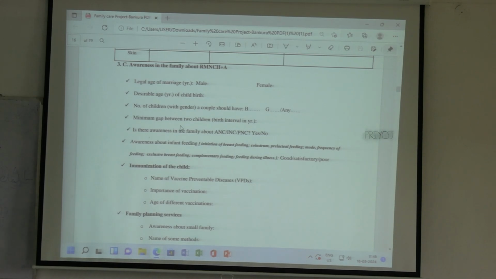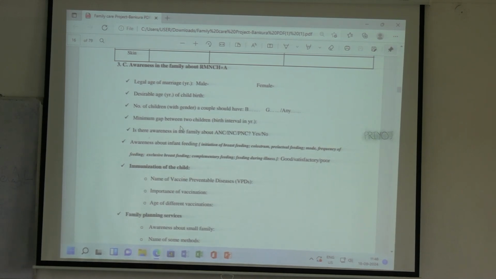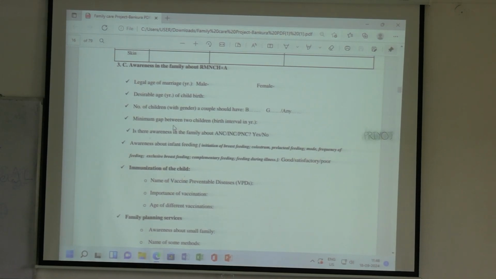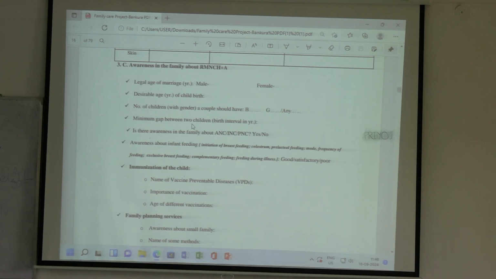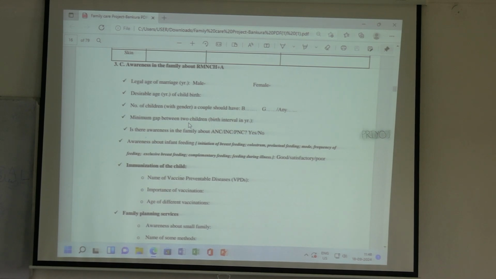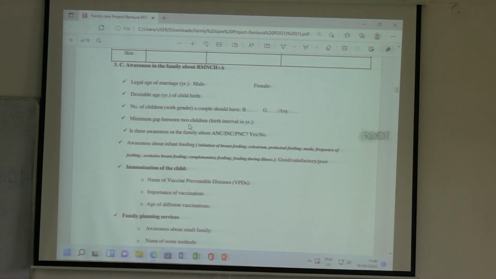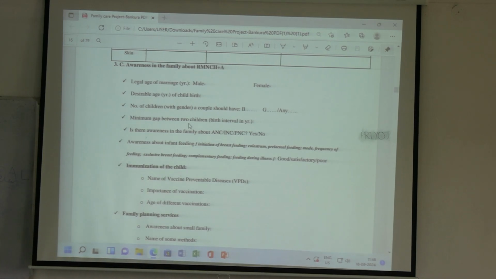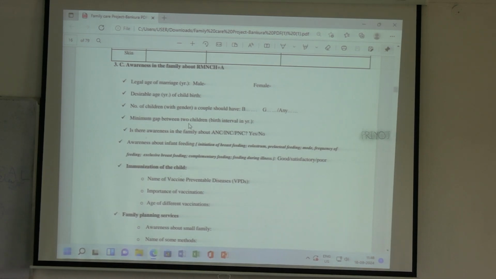Because that also shapes their practices in reproductive and maternal and other health. So minimum gap between two children. What is the minimum gap that should be there? 3 years. Okay. So you have to ask them what should be the minimum year gap and record it. Is there awareness in the family about ANC, PNC or INC? ANC, PNC, INC means antenatal care, intranatal care, postnatal care.